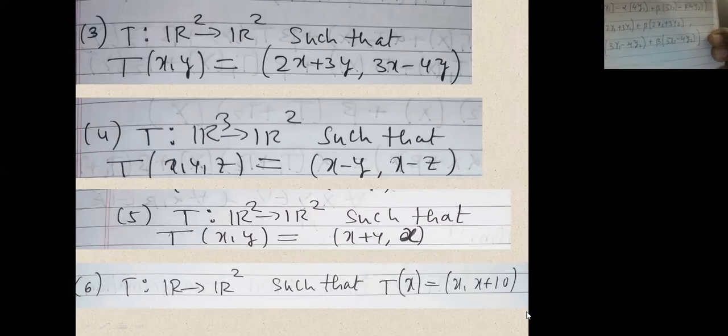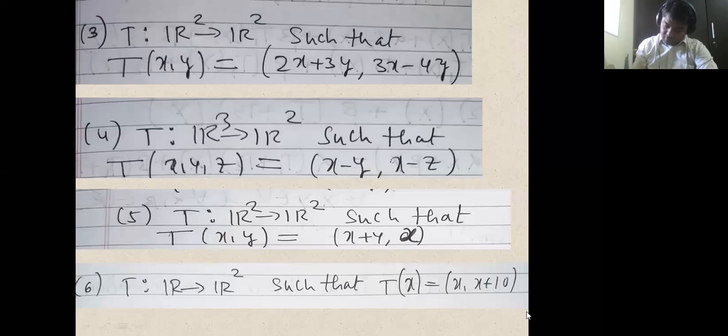Okay, alpha beta we have taken them common. Now we will split this vector into two components, one containing alpha and one containing beta. So that is equal to alpha times (2x1 plus 3y1), comma, alpha times (3x1 minus 4y1), plus beta times (2x2 plus 3y2), comma, beta times (3x2 minus 4y2).